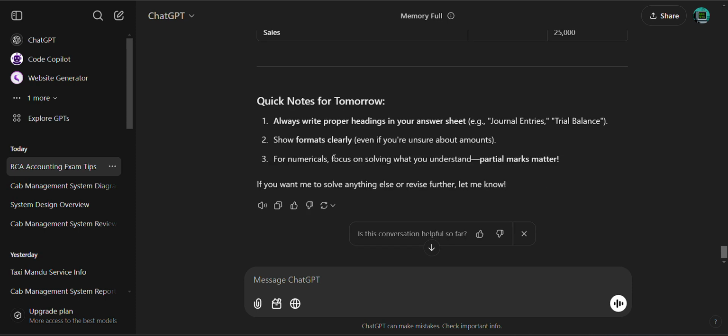Then you should always write the proper heading in the journal entry and trial balance. Show the format clearly even when you are unsure about the amount. For numericals, focus on solving what you understand.